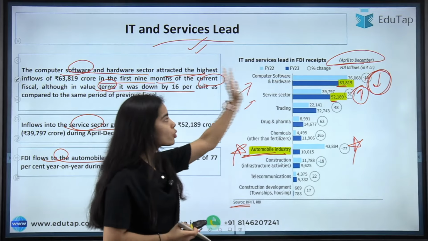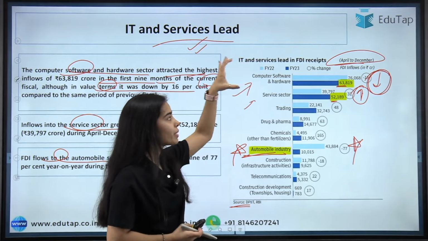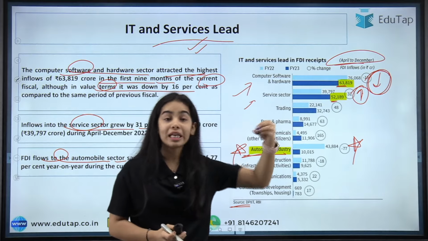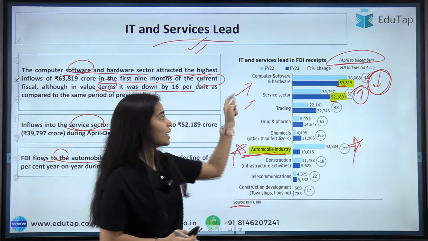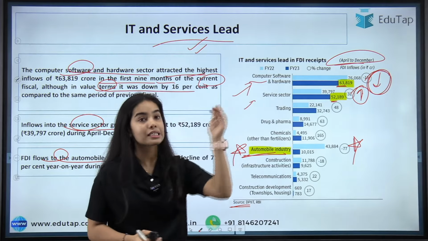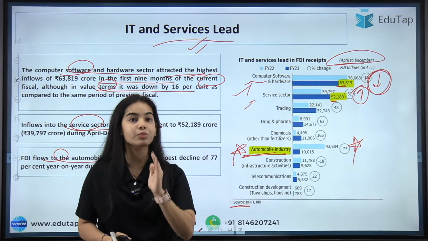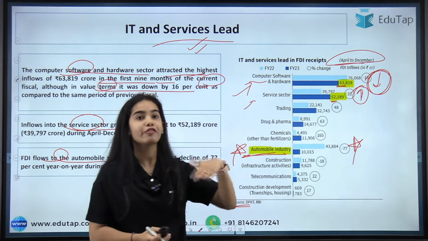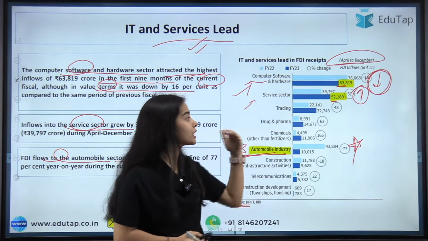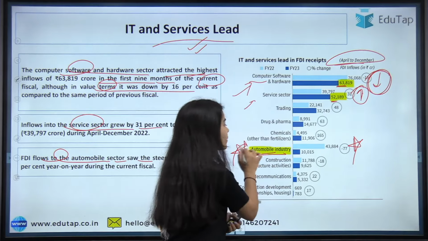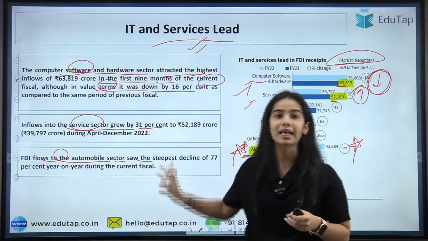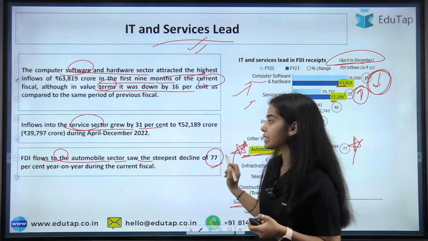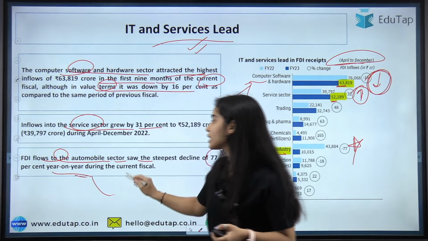Okay, so the two important segments are these because they have the highest value of the FDI inflows, and you can see that the computer software hardware FDI inflows have decreased by 16%. Service sector FDI inflows have increased by 31%. For the automobile industry, the steepest decline seen is 77% year on year during the current fiscal.